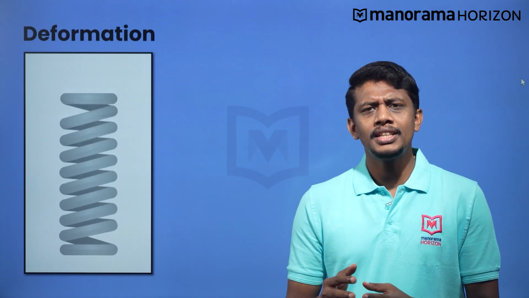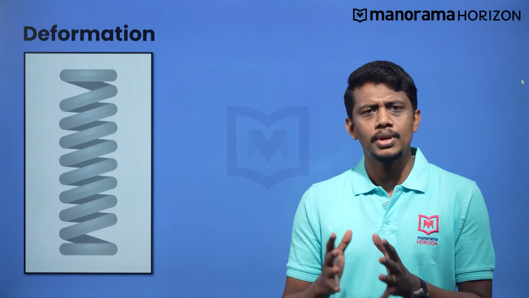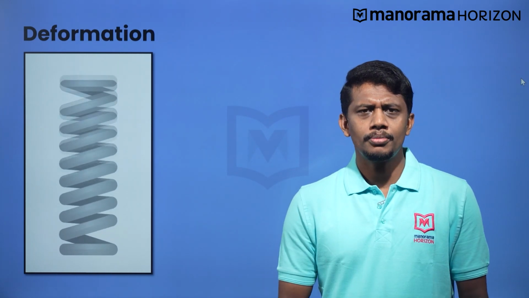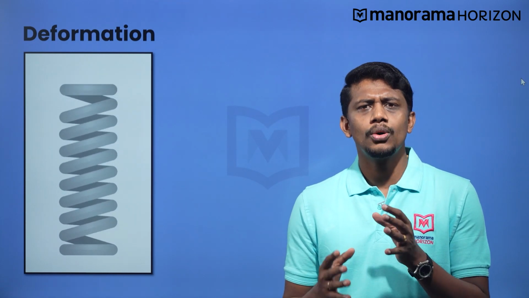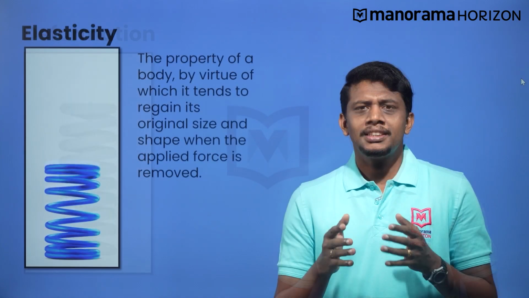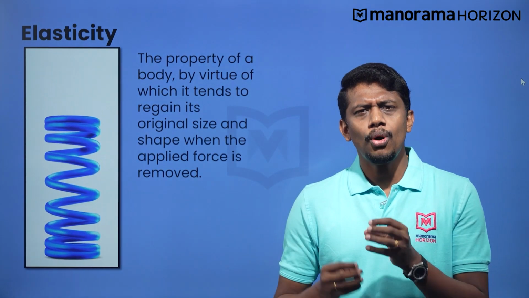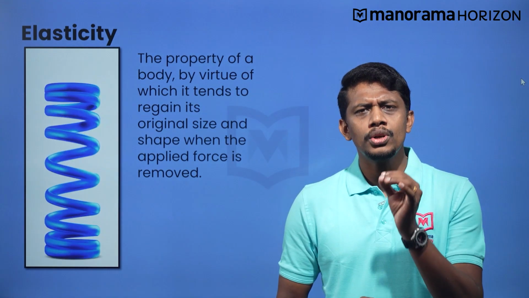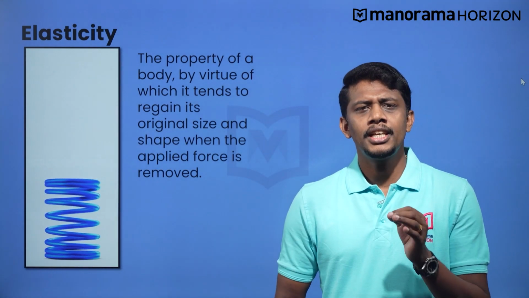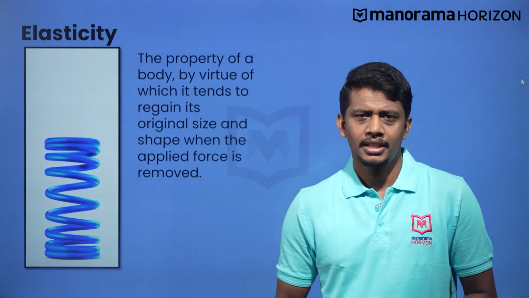But what is more fascinating is that the steel spring regains its original form as soon as the applied force is removed. This means that although it gets deformed, it has the ability to regain its original configuration. This property of solids is called elasticity. The term elasticity can be defined as the property of a body by virtue of which it tends to regain its original size and shape when the applied force is removed. The deformation produced here can be termed as elastic deformation.